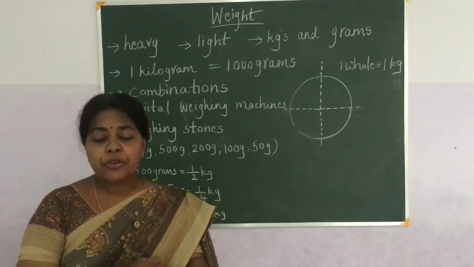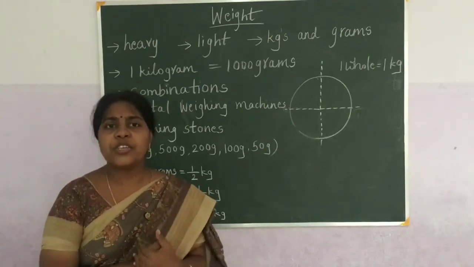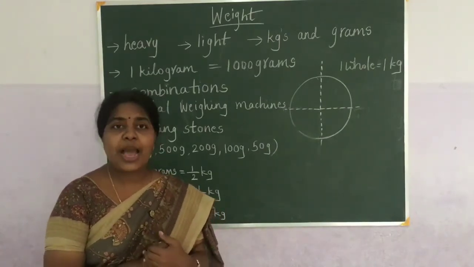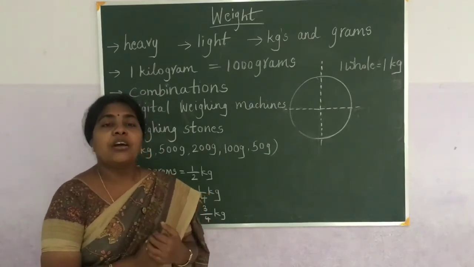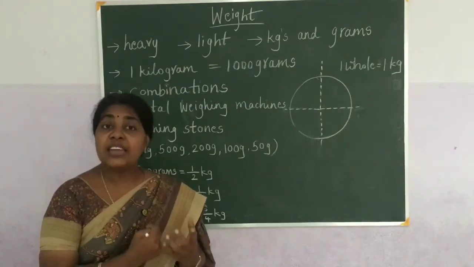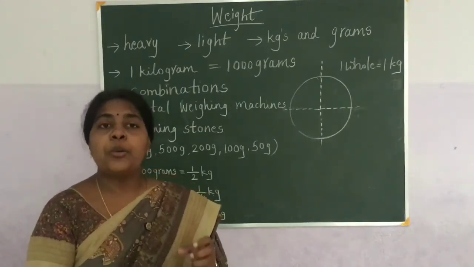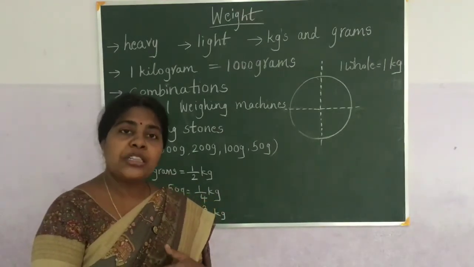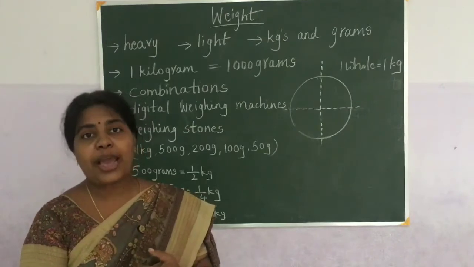Suppose you go to the shop, some of the provisions we buy in grams and some of the provisions we buy in kilograms. Usually your mother buys sugar, rice, dal, all these things we use more in number per month, so she brings them in terms of kilograms.